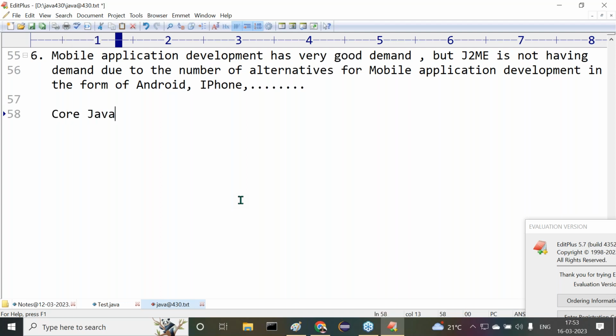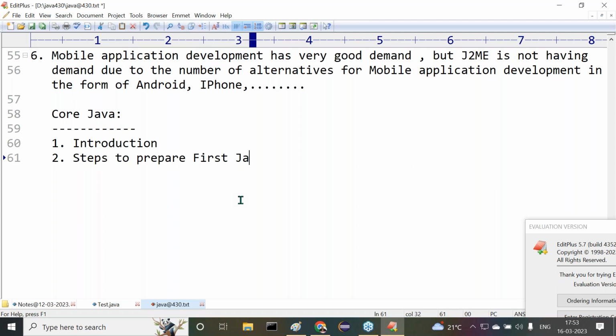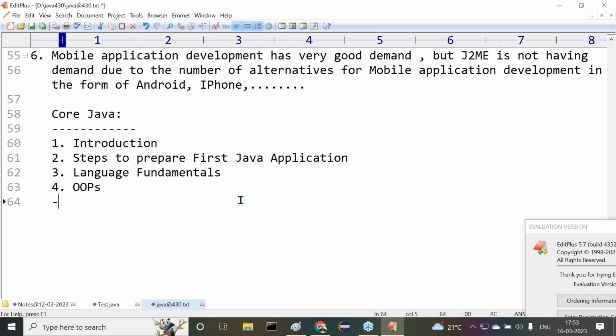So core Java, the content, roughly I'm giving some content here, but officially we are able to get a message where everything is going to be available about this content syllabus. In core Java, what topics are available here? Introduction is available. Next one is steps to prepare first Java application. Third one is language fundamentals. Fourth one is object orientation, and so on.